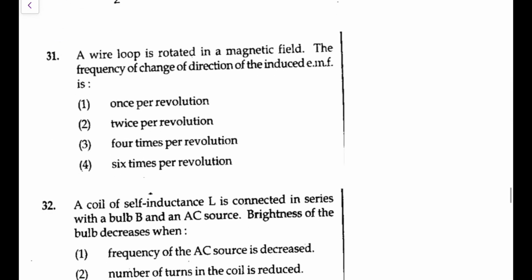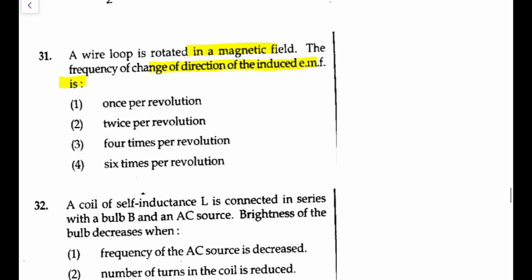Next, a wire loop rotating in a magnetic field: the frequency of change of direction of the induced EMF is? Just draw it like this, because we know it is of that cos or sine style. The EMF would be like this. If I take any one cycle of time period T, you will see it changes direction 2 times, one time negative to positive, one time positive to negative. So in a single rotation it changes twice per revolution.